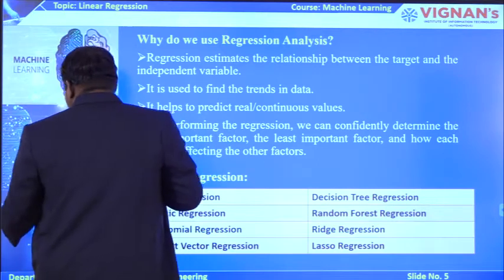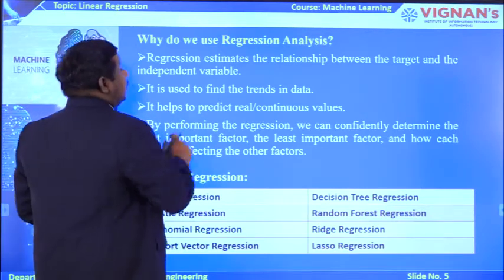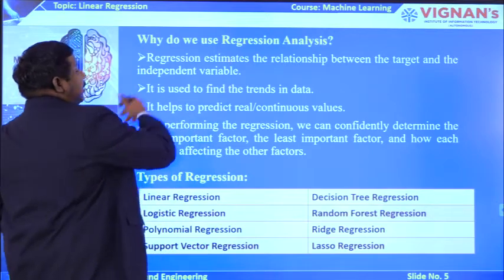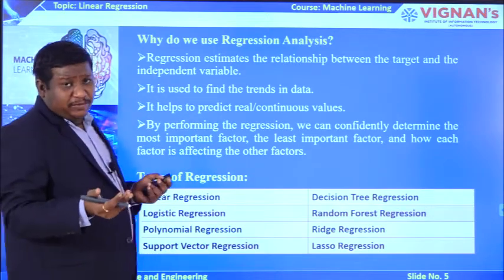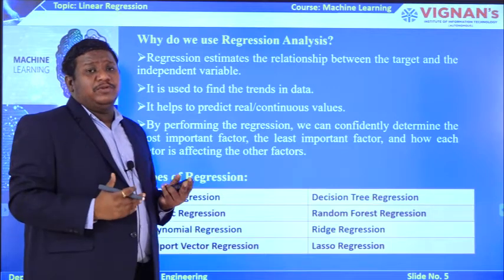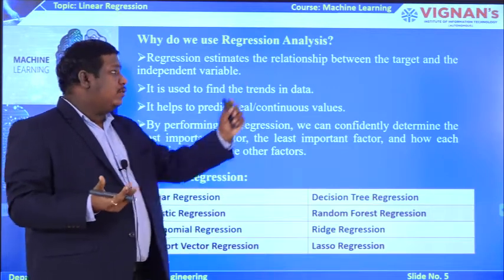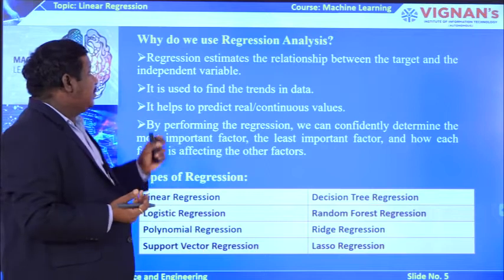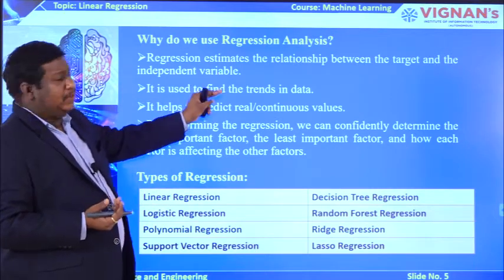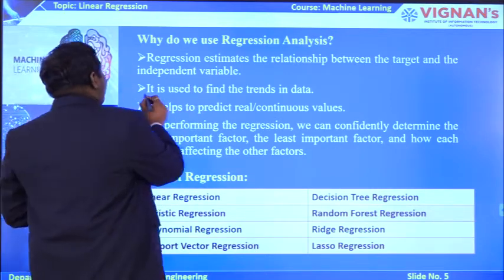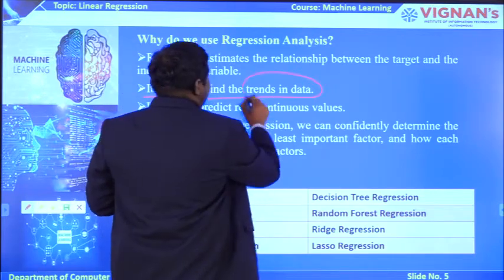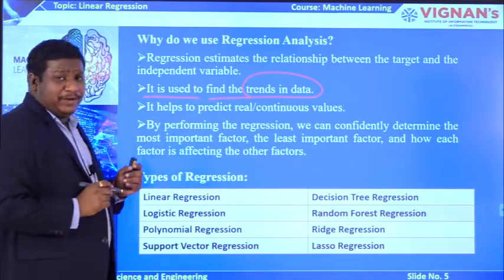See, it estimates the relationship between the dependent and independent variable. In other words, we can say the target and the independent variable. Target means what we are expecting as our output. We can call that output variable also as an output or target. So it views the relationship between the target and the independent variable. It is used to find the trends in data. Mainly that is the benefit of this regression.